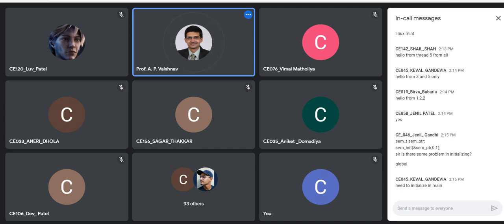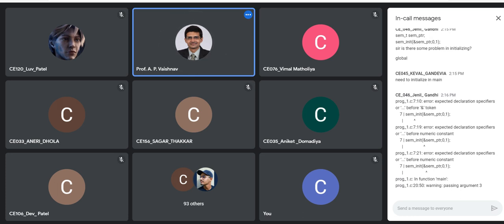Okay. So that is another question actually I was going to raise. Should we write the declaration outside and initialization inside main? Is that the correct approach? Or should we do both the things inside main? Remember, main is again a function, right? So if you are declaring the semaphore within the main function, will it be accessible to all threads?